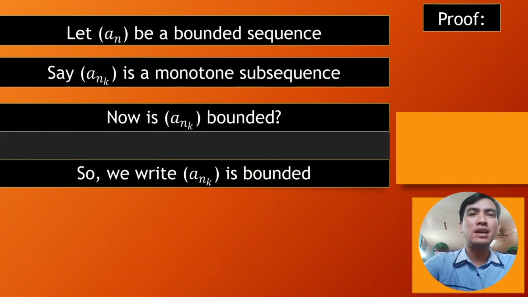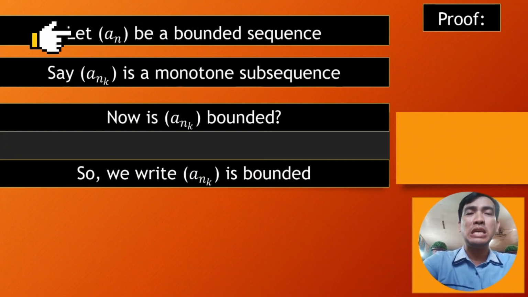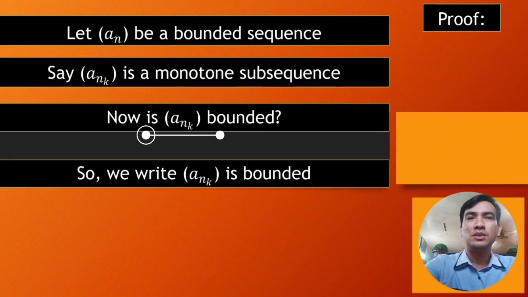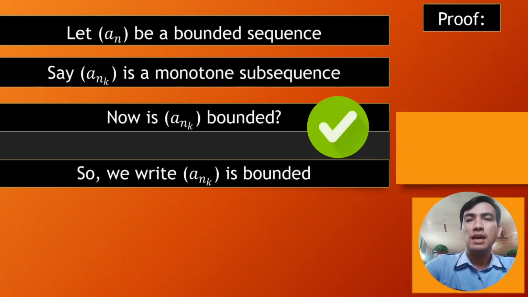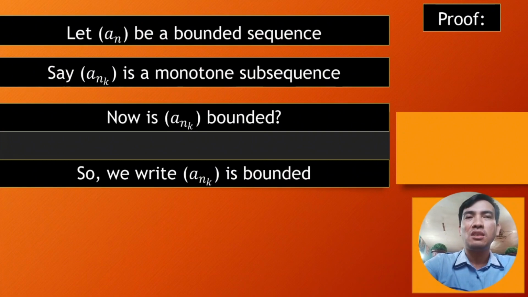Well, if we take a look, every term of a subsequence comes from the original sequence, and our original sequence is bounded. So all of the terms of a sub n are bounded. The terms of a sub n include the terms of its subsequence a sub n k. So a sub n k is definitely bounded. Then we can apply the monotone convergence theorem.